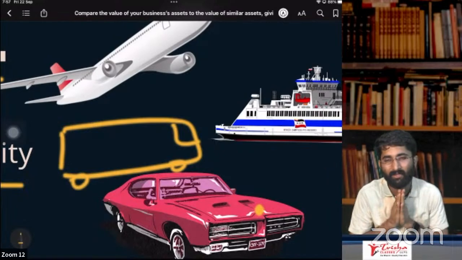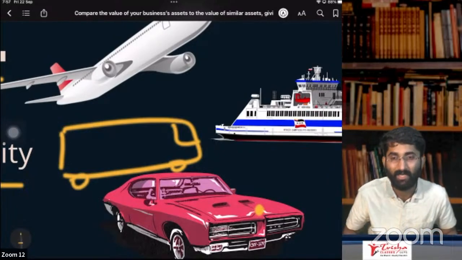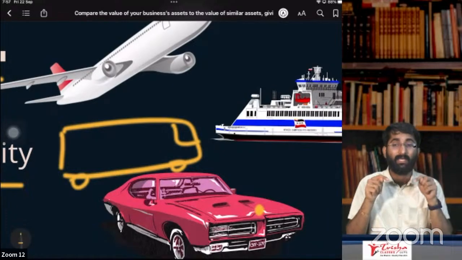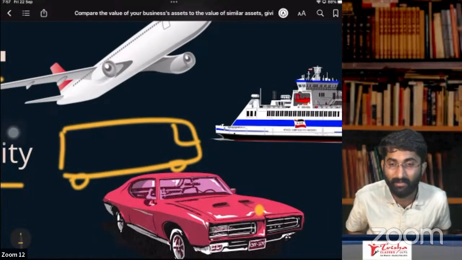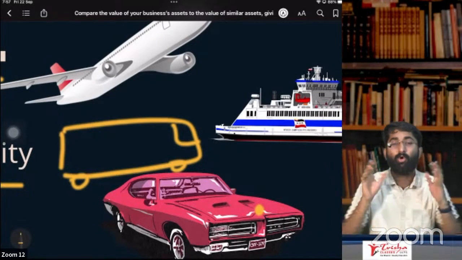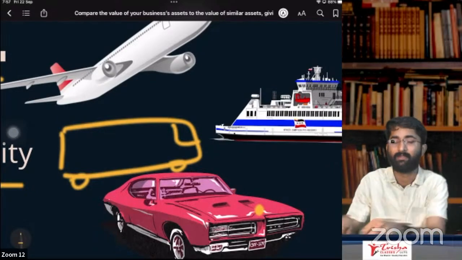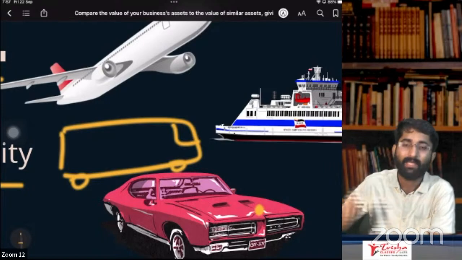Sir, I am using this for business purpose, I am not using it for transportation of persons. Will I get ITC on this Omni? I am telling you, no. Why am I not getting ITC? Because Omni is not meant for transportation of goods. Omni is meant for transportation of persons. That's why ITC is not available.